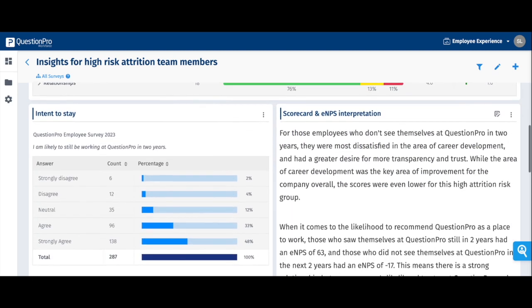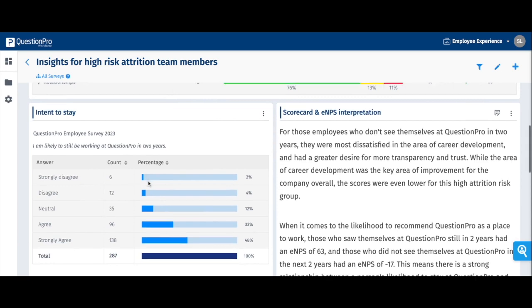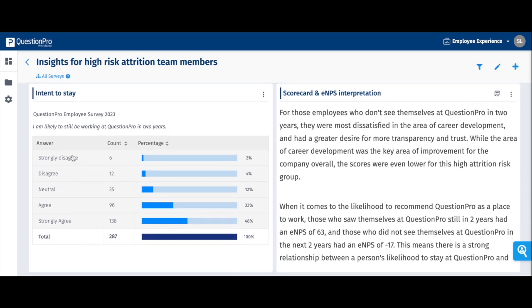We would further suggest you can also look by the particular question and see what the sample size is. So for example, in this case, we selected those who said strongly disagree or disagree. You might also want to grab those neutral ones, right? Because they're not the employees who are saying, yes, absolutely, I see myself still here in 2 years. So you have some flexibility in how you select that individual group.